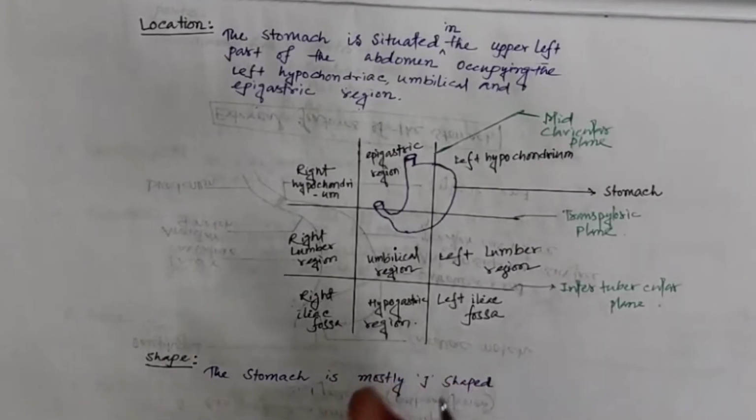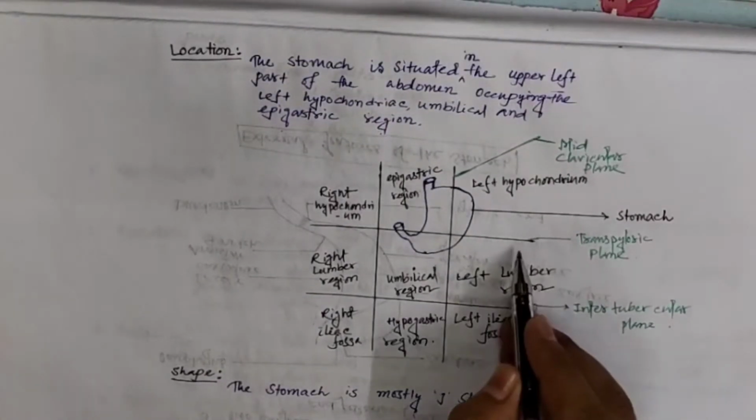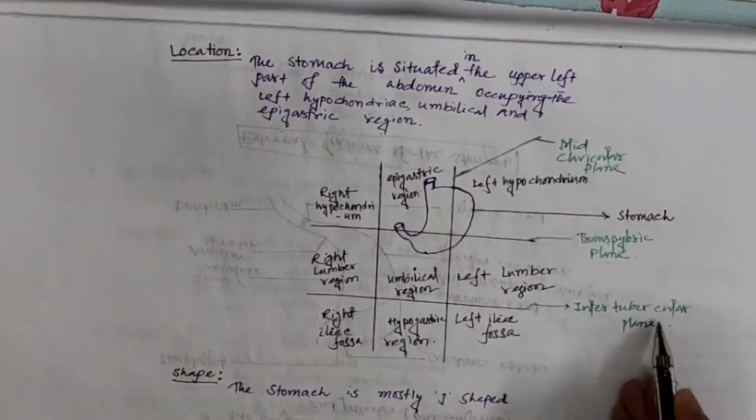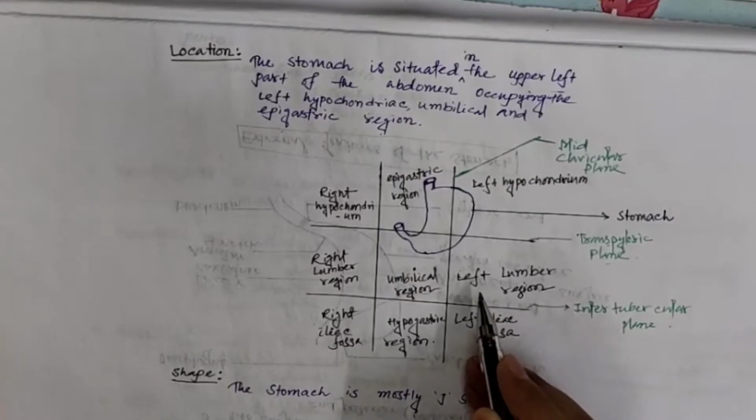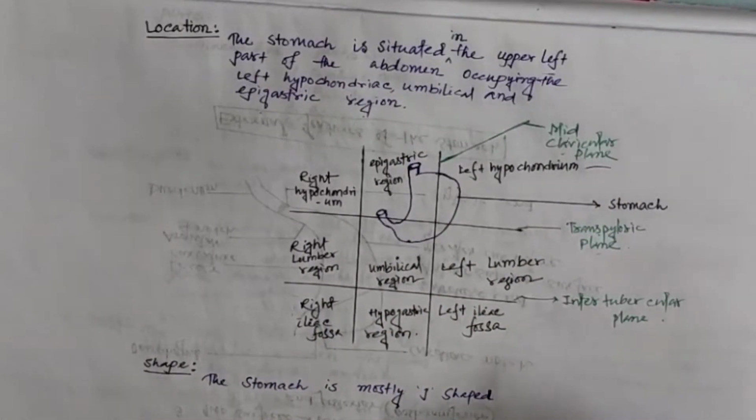The abdominal cavity is divided into 9 regions by 4 imaginary planes, 2 vertical and 2 horizontal, on the anterior abdominal wall. The superior horizontal plane is the transpyloric plane, and the inferior horizontal plane is the intertubercular plane, and the 2 vertical planes are the right and left mid-clavicular planes. Let us see the 9 regions.